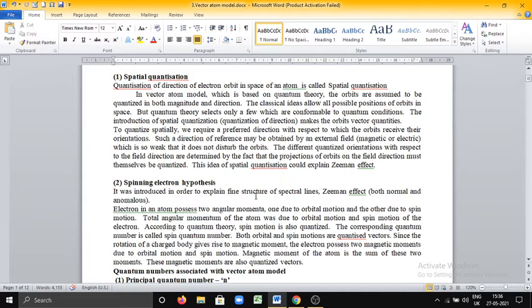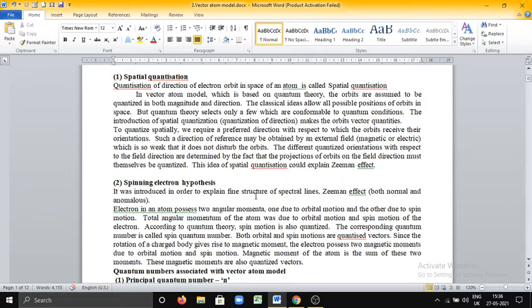Similarly, the electron, while revolving around the nucleus, possesses orbital motion as well as spin motion. The total angular momentum of the atom is due to the orbital motion and spin motion of the electron. According to quantum theory, the spin motion is also quantized. This is very important. Even spin motion is quantized.